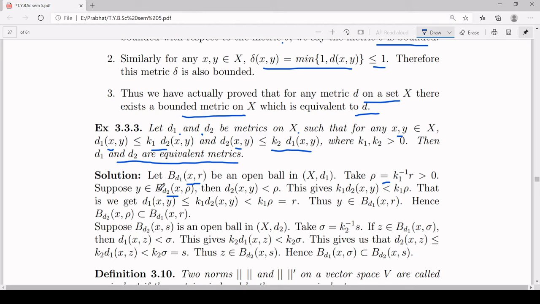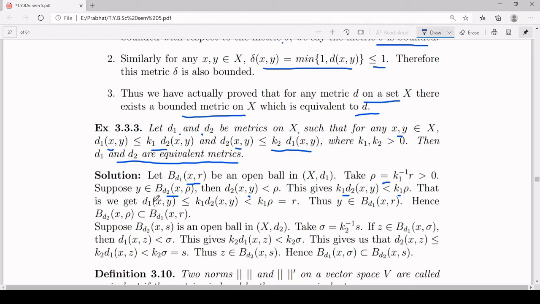So take an element y inside B_d2(x, rho). Then you have d2 of xy is less than rho. Multiplying by k1 on both sides of the inequality, you get k1 times d2 of xy is less than k1 times rho. But k1 times rho is r.